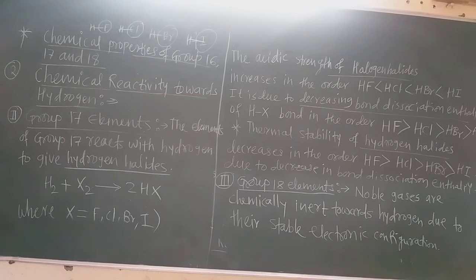The group 18 elements, that is the noble gases, there is no question of reaction with hydrogen, because noble gases are chemically inert towards hydrogen because of their stable electronic configuration. So they do not react with hydrogen. This is about the chemical reactivity towards hydrogen of all these three groups of elements, 16, 17 and 18.